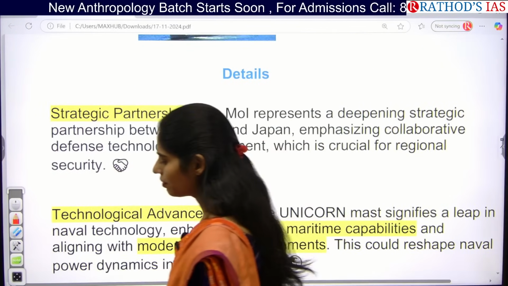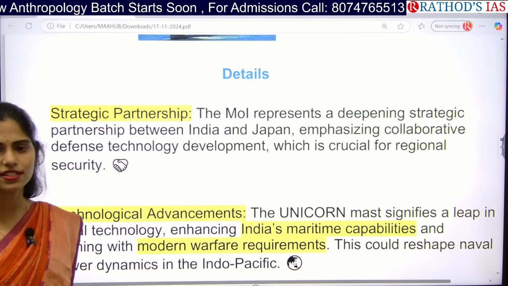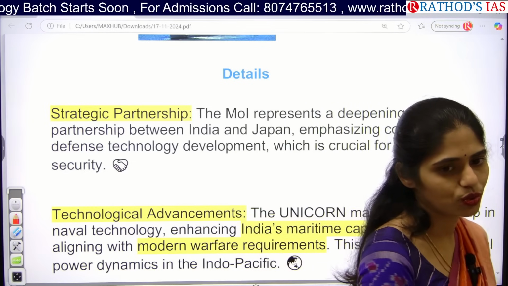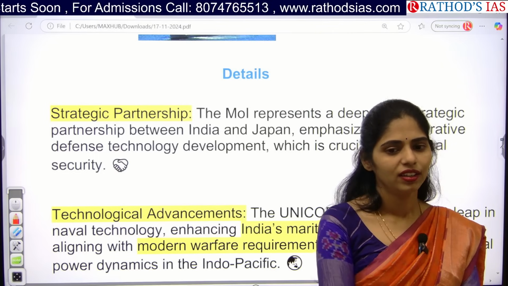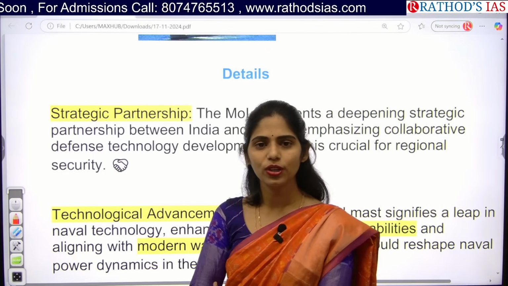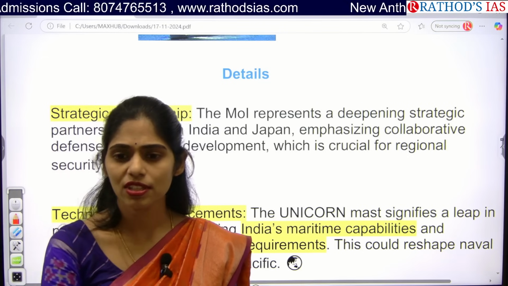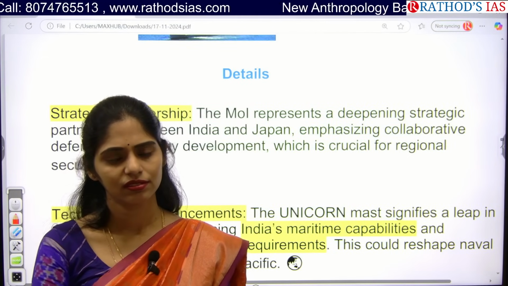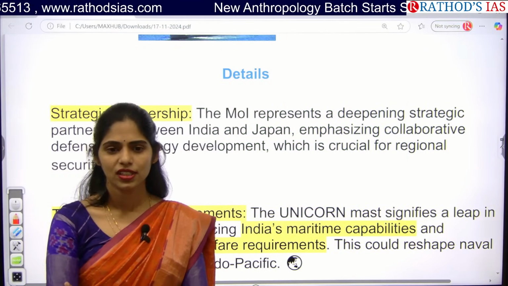Whenever we have this kind of technology transfer, what will be the advantages, guys? Now tell me the advantages of technology transfer. We can give a boost to domestic industries. Apart from that, can we create employment? We can create employment. Next, can we boost our domestic economy? Yes.